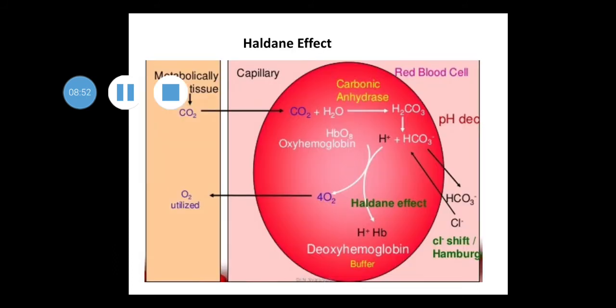Next, the Haldane effect. Oxyhemoglobin functions as an acid. It decreases the pH of blood due to an increase in H plus ions. HCO3 changes to H2O and CO2.